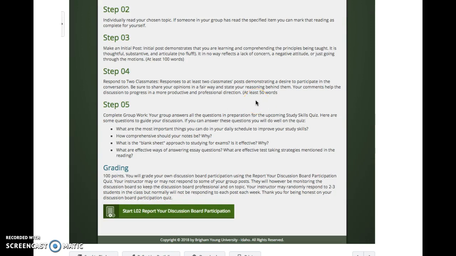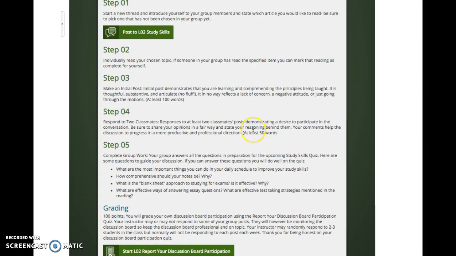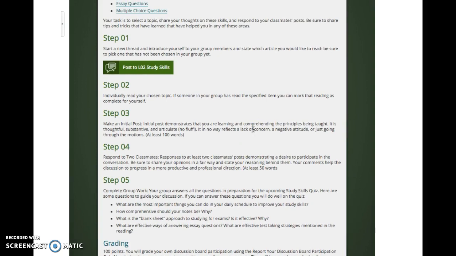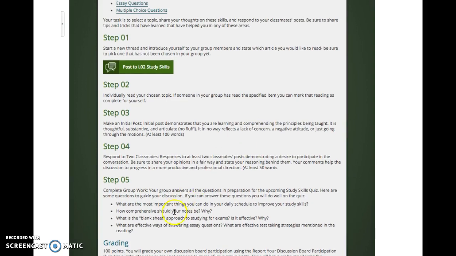Now I will come and talk to you about academic honesty if I see that you're giving yourself points for things that you haven't done, or if you're saying that you posted on time and you haven't, then we need to talk about that. But basically, these are all the steps that you need to do, and it's group work, so you need to try to answer these questions because that is part of the quiz.